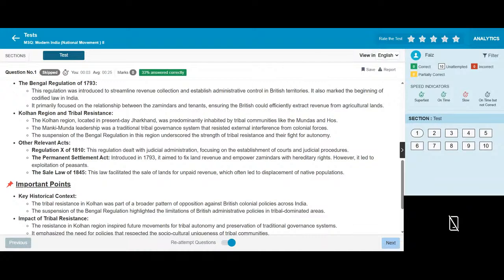The Permanent Settlement Act introduced in 1793 aimed to fix land revenue and empower zamindars with hereditary rights. However, it led to exploitation of peasants. The Sale Law of 1845. This law facilitated the sale of lands for unpaid revenue, which often led to displacement of the native population.